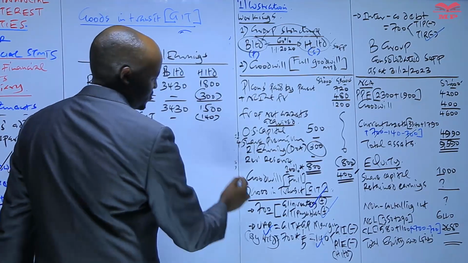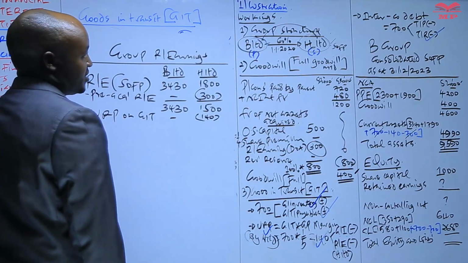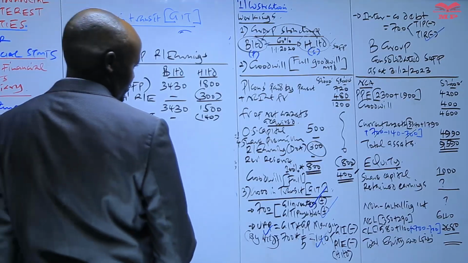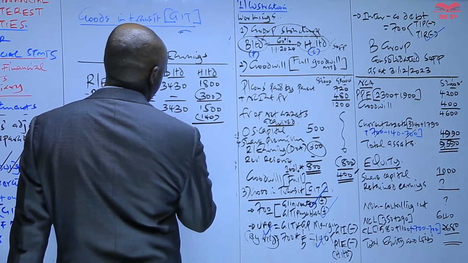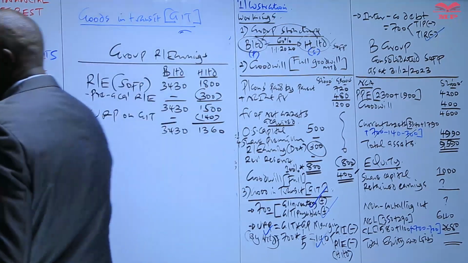So we less that from the retained earnings of H. Actually, that is clearly indicated there. Do we have anything else? I don't think so. We don't have any other. So we get 3430. We get 13 what? 60. Let me confirm that.